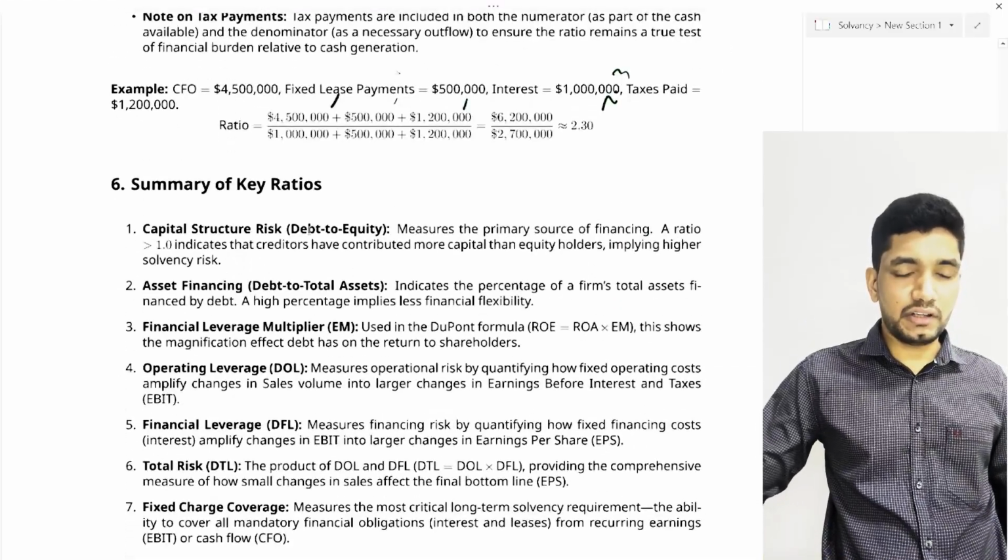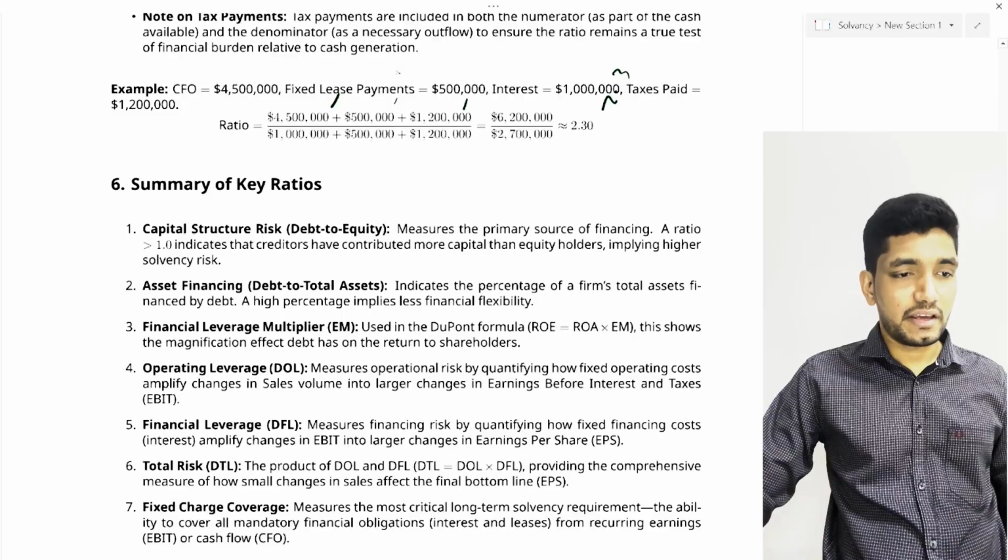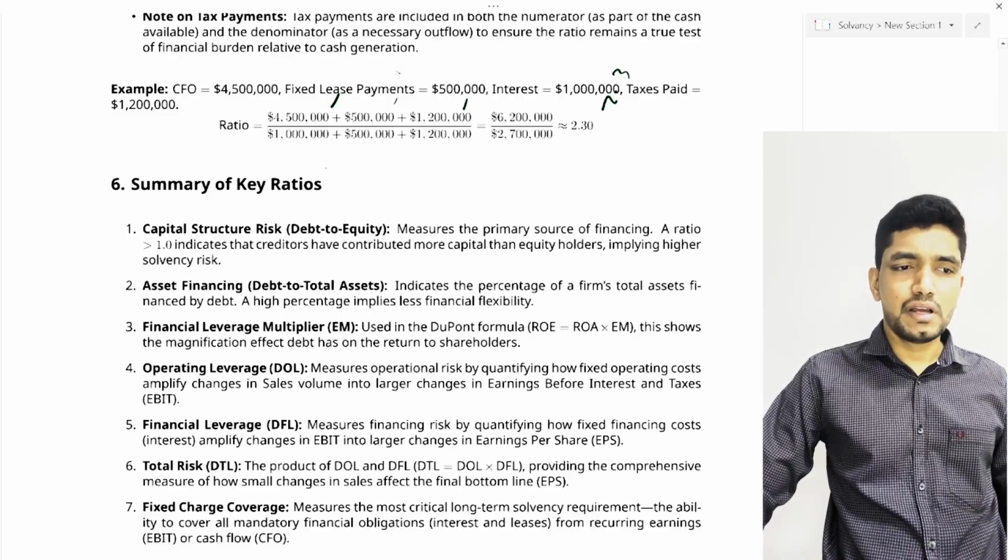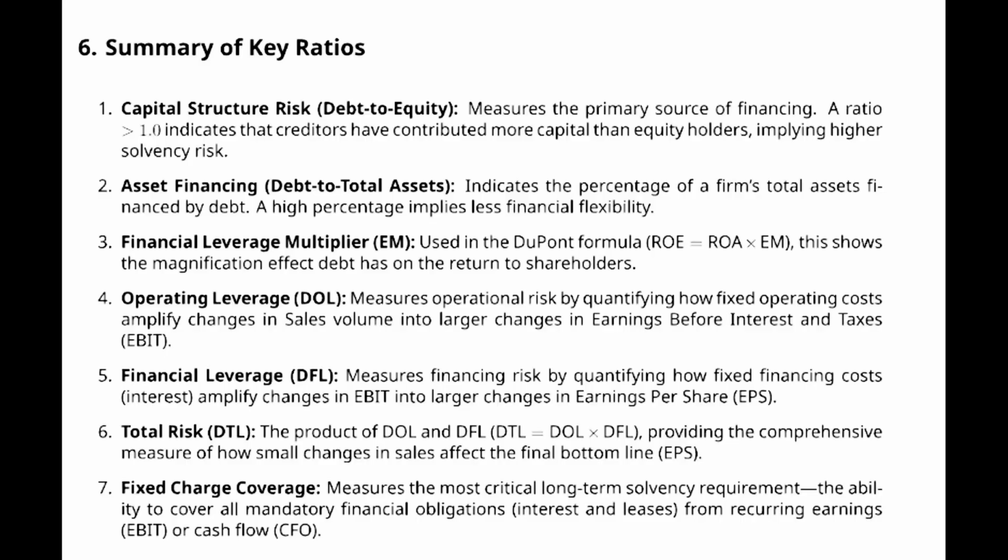So let's summarize today's discussion. The first thing we discussed is capital structure. Capital structure describes the elements of the capital, or the primary sources of financing. Again, there are mainly two sources of capital, equity and debt capital. If the company is using more debt capital, normally we say that the company has a leveraged capital structure, which indicates that the company has higher risk as well as higher return potential.